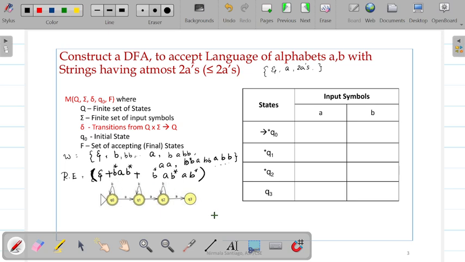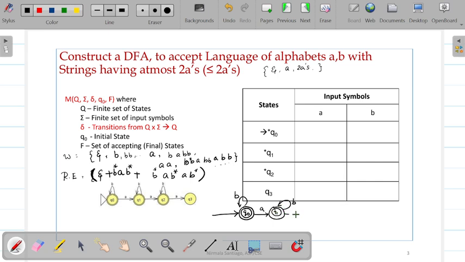Now we can construct the automaton starting from Q naught. Before we read any symbol, with no symbol, it is accepting. Therefore, Q naught is also a final state. Any number of B's can be accepted in this place. Now, when we read a single A, even one A is accepted. Therefore, Q1 also will become a final state. Even in Q1, we can accept any number of B's.